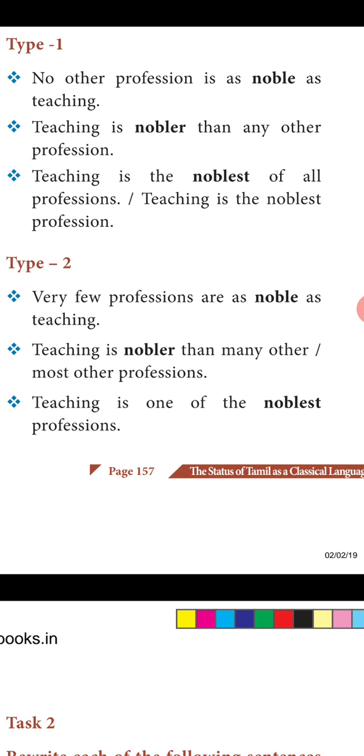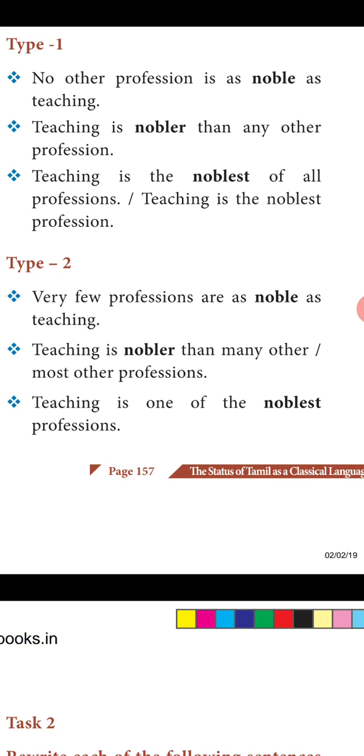Nobler than. So noble comparative form is nobler. And we use the special word than. For positive degree, we use the special word as, the positive degree word, and then again as. So instead of as, we have to remove both and we have to use than instead, nobler than in comparative. Teaching is nobler than any other profession.